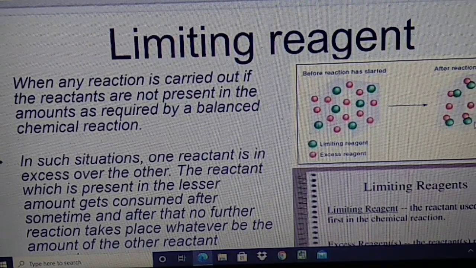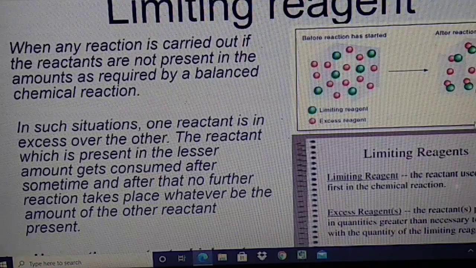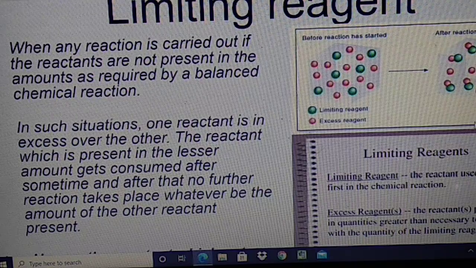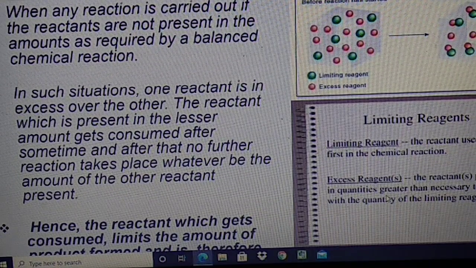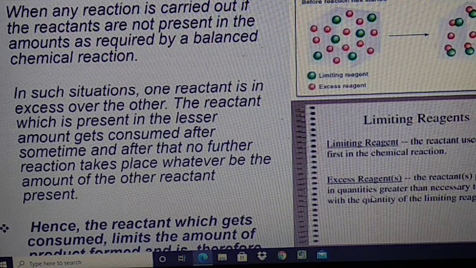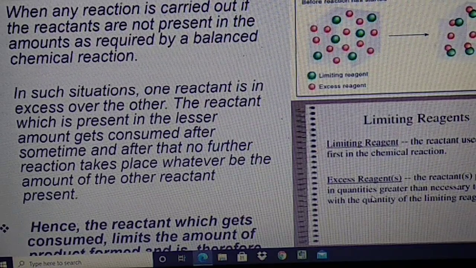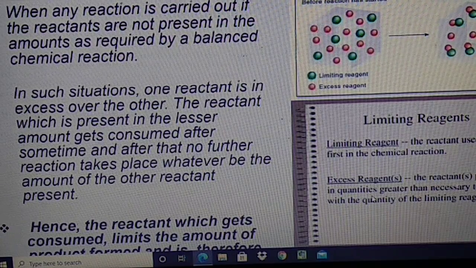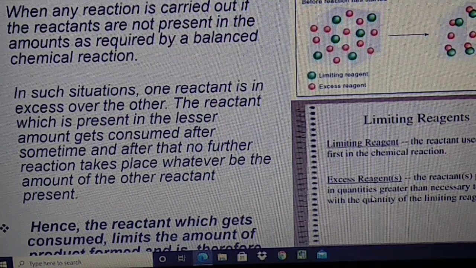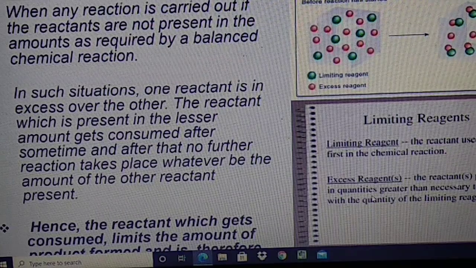So limiting reactant means the reactant used up first in the chemical reaction. And excess reagent means the reactant present in quantities greater than necessary to react with the quantity of the limiting reagent. So the limiting reagent limits the reaction: when it is totally consumed, the reaction will stop, whatever the amount of the excess reagent.